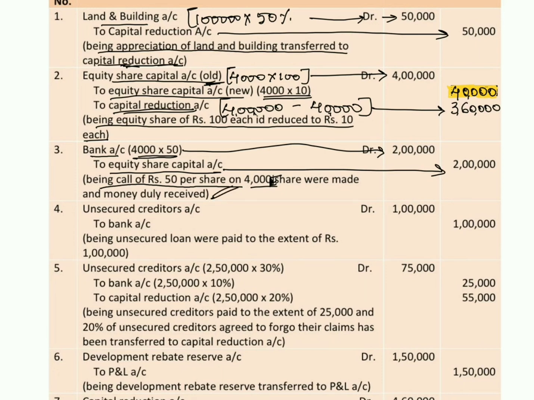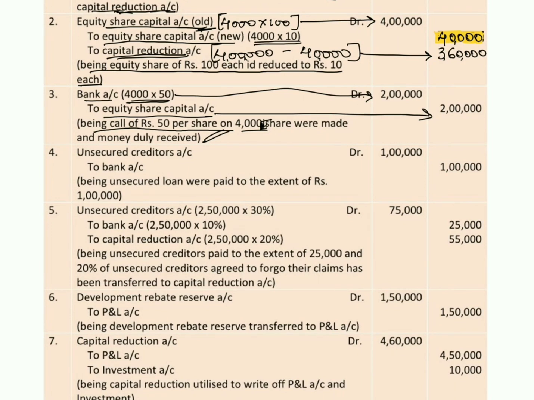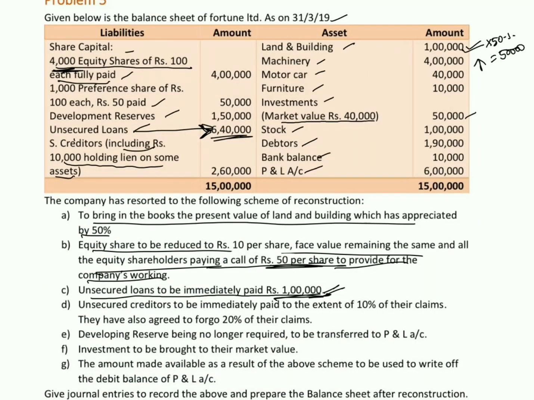The next point is unsecured loans to be immediately paid rupees 1 lakh. How much unsecured loans do we have in the problem? We have to the extent of 6,40,000. Out of this 6,40,000, they are ready to pay 1 lakh rupees immediately. When a liability is getting reduced, we will debit the value. Unsecured loans account debit 1 lakh to bank account 1 lakh, being unsecured loans were paid to the extent of rupees 1 lakh.